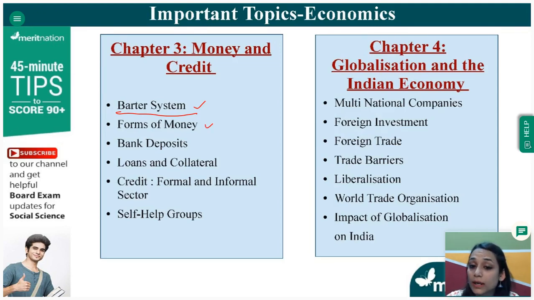Then different forms of money, bank deposits, loans and collaterals, credit. What are the different kinds of credit, given by the formal and the informal sector, which gives us loans? The formal sectors are the proper banks, like all the commercial banks, RBI, all of them will come under the formal sector. Informal sectors are when someone takes a loan from their relatives or friends or some merchants and all that. That is the informal sector. Then the self-help groups, SHGs, are also very, very important. So these are certain important topics from money and credit.